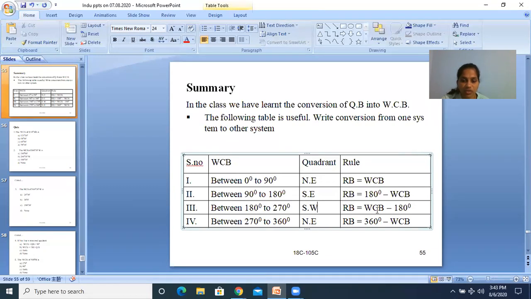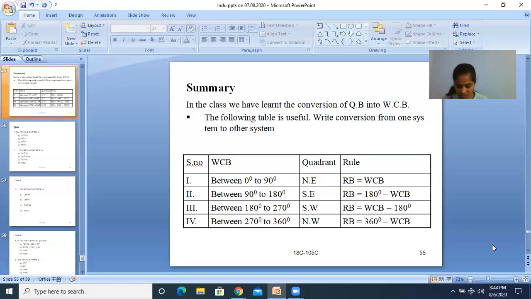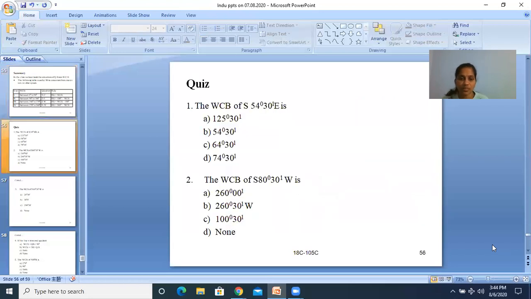Then between 270 to 360, that is northwest, then RB is equal to 360 minus WCB, or WCB is equal to 360 minus RB. So there is a rule for conversion. Then we will see some quiz here.